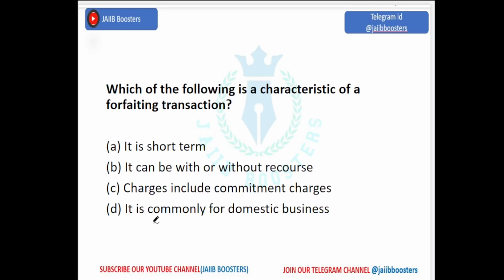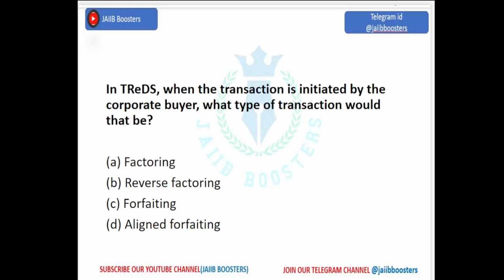Which of the following is a characteristic of a forfeiting transaction? It is short term; it can be with or without recourse; charges include commitment charges; it is common for domestic businesses. The forfeiting characteristic is that charges include commitment charges. Next, friends, when the transaction is initiated by the corporate buyer, what type of transaction would that be? Factoring, reverse factoring, forfeiting, or aligned factoring. It is reverse factoring.